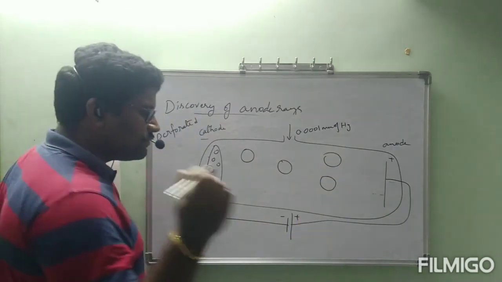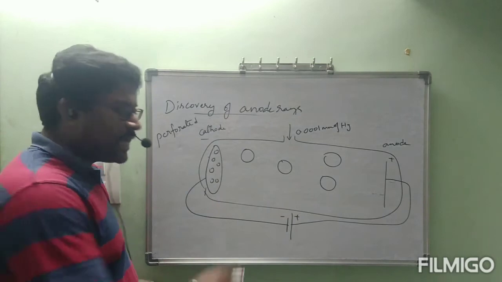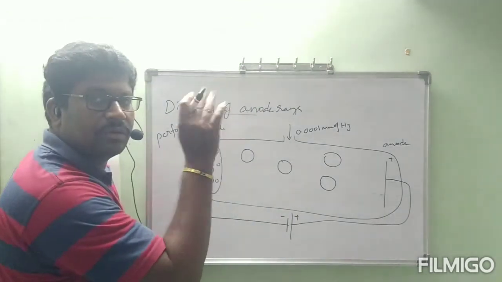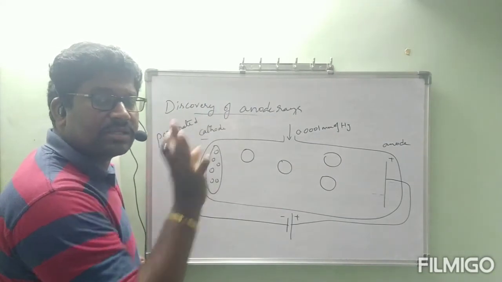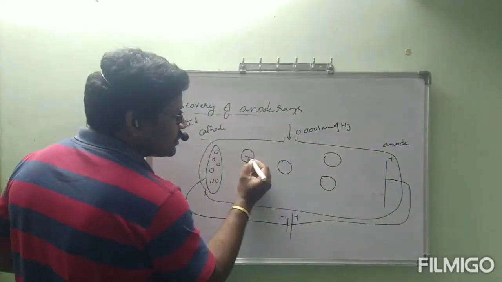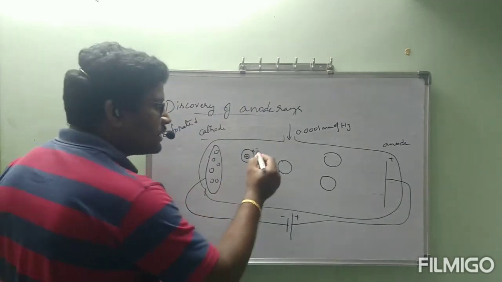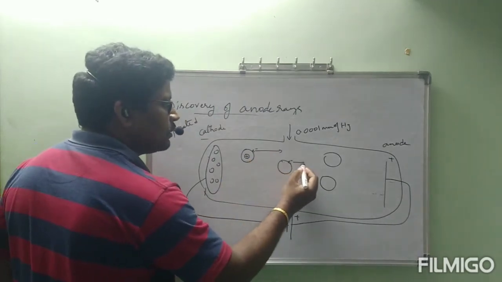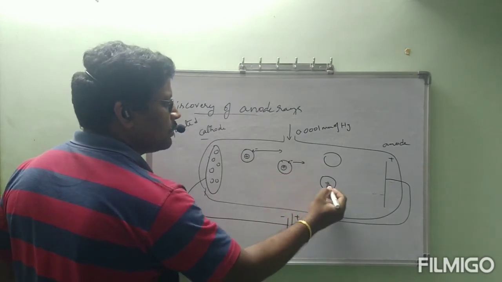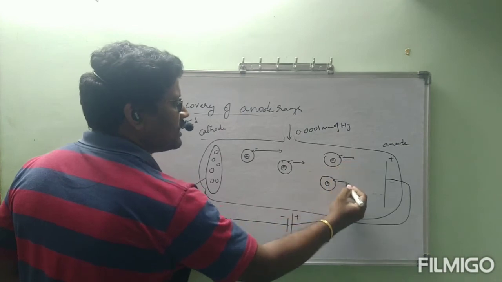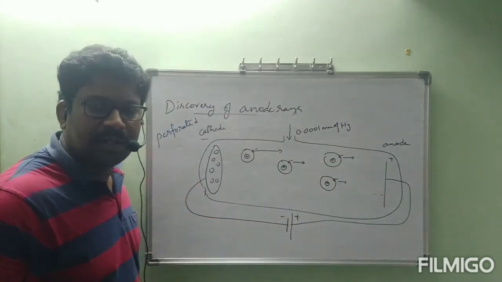Once we switch on the battery, the electrical energy hits the electrons and those electrons come out. After the electron comes out, what is the remaining part?